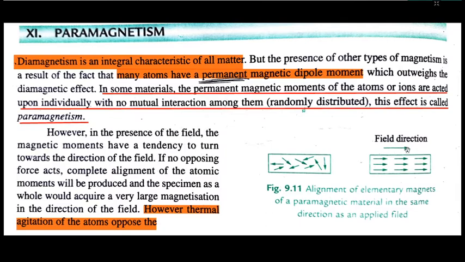So that means there is a net direction in the direction of the field, but still the vectorial summation will be a little bit weaker, and therefore you can understand that paramagnetism is not that strong as the alignment you are observing in ferromagnetism. So ferromagnetism is much stronger compared to this one. Anyway, there is a concept of domain, we will discuss it later on.